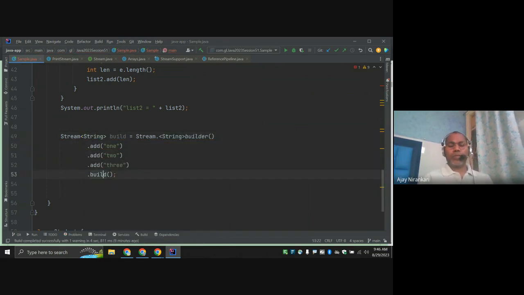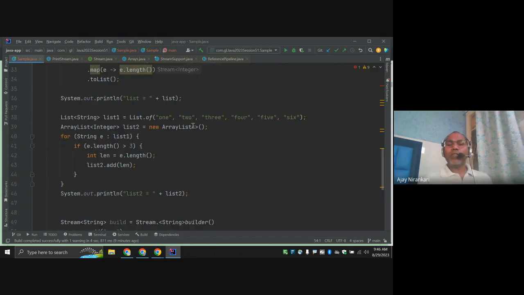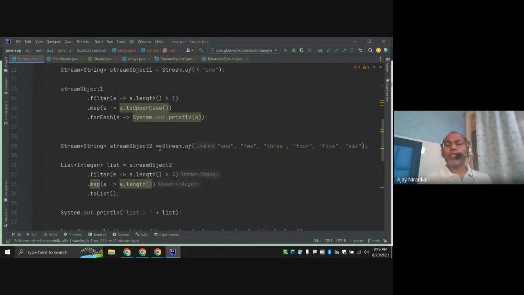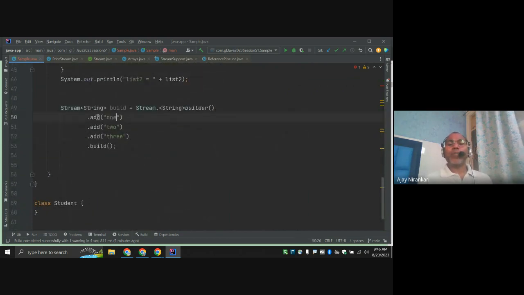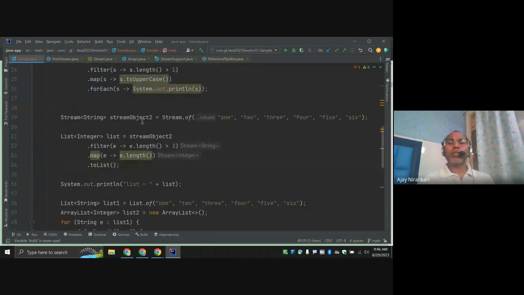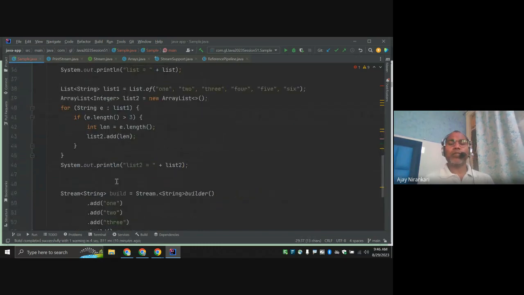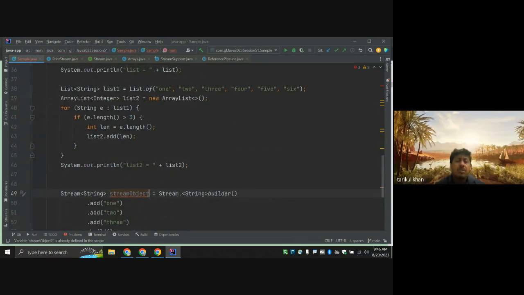This way. So here this is another way. One way is Stream.of with string. Similarly, one more method: now we have an add method, look like list dot add, right? Similarly, you can say Stream.builder, and in the builder you add the collection 1, 2, 3, 4, then the build method. Now this is another way to create the stream object in this way.